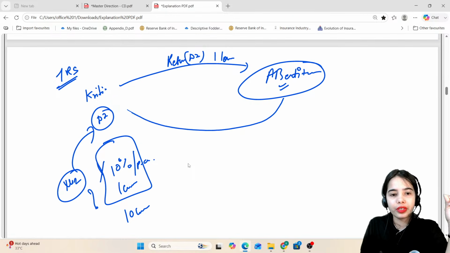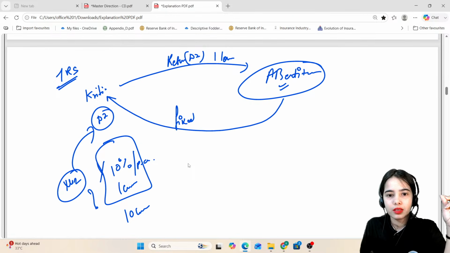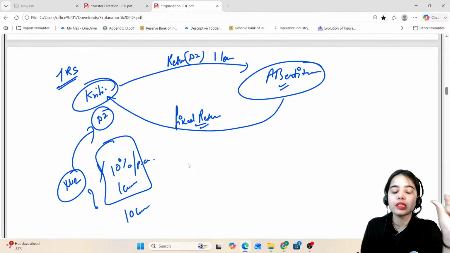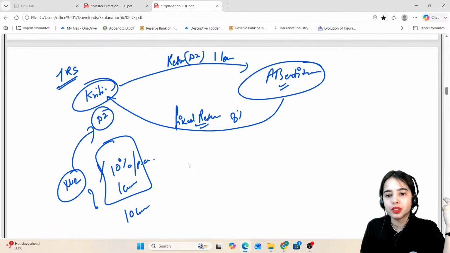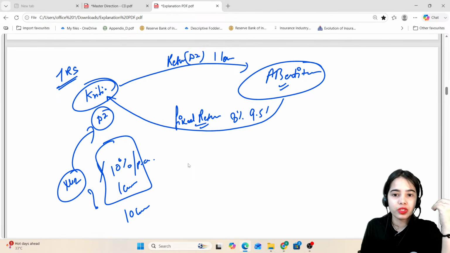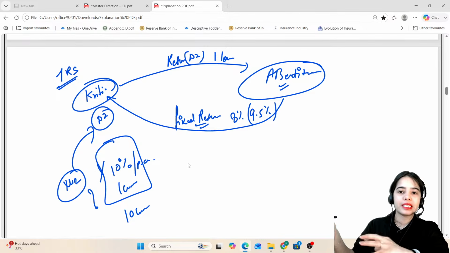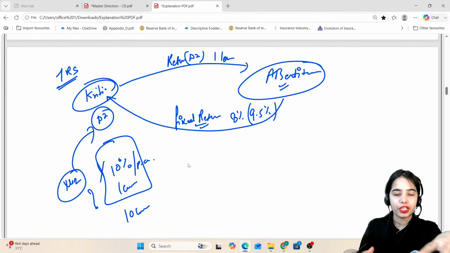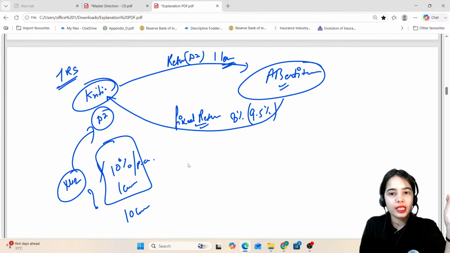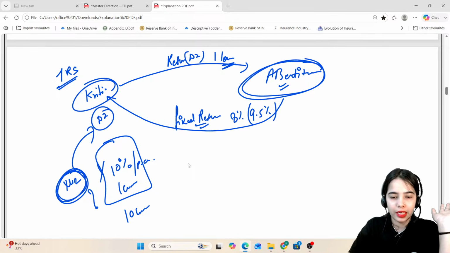The AB entity in return will provide some fixed returns to me, let's say 8% or 9.5%. So I am trusting the AB entity, and it is providing me the protection. Even if losses are happening, even if the interest is not coming from the XYZ company, that is the responsibility of the AB entity now.